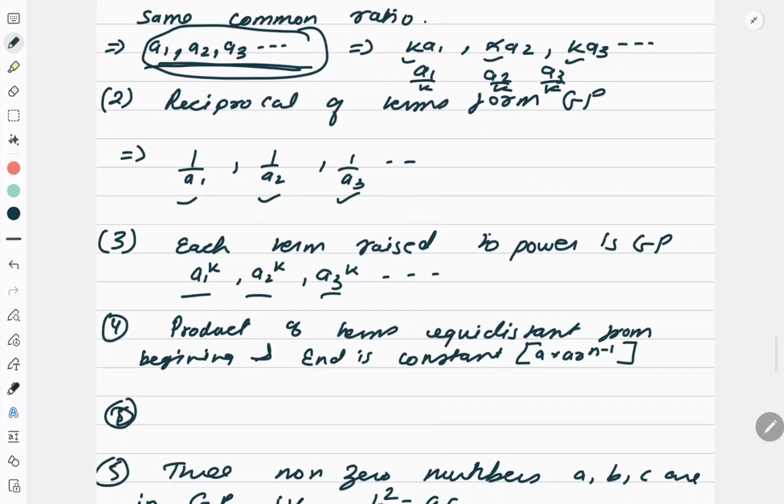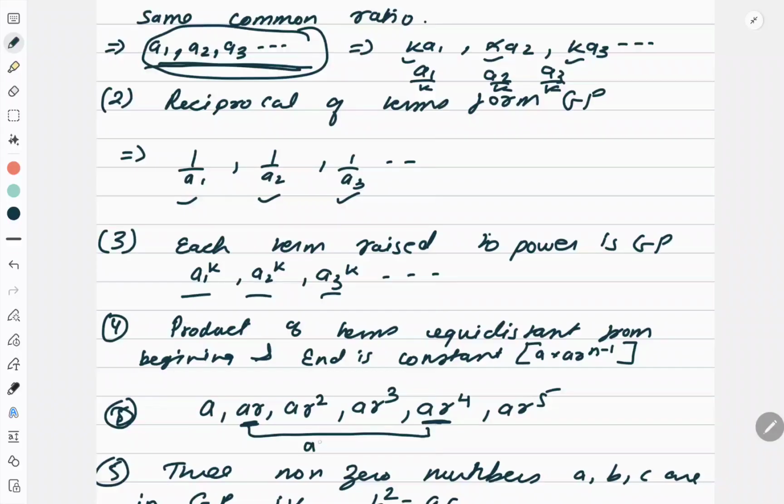Then one more important property which I have told you earlier also: if we take the terms which are equidistant from the beginning and from the end of a GP, then their product is constant, and that constant is equal to the product of the first and last term. For example, if AR, AR square, AR cube, AR to the power 4, AR to the power 5 is a GP, then this is the second position and this is the second last position. What is the product of these two? It is A square R to the power 5, right?